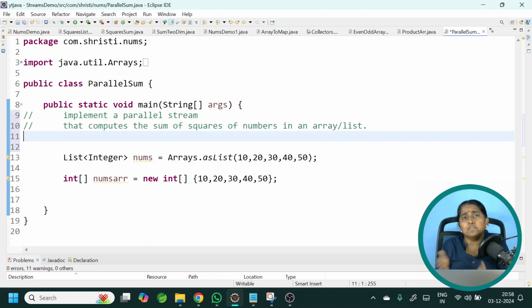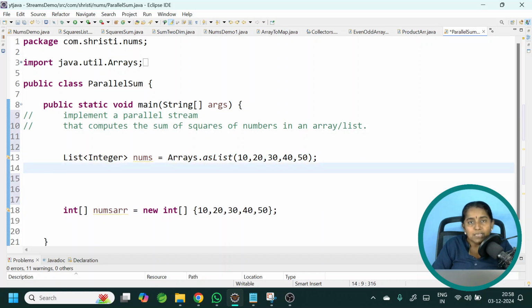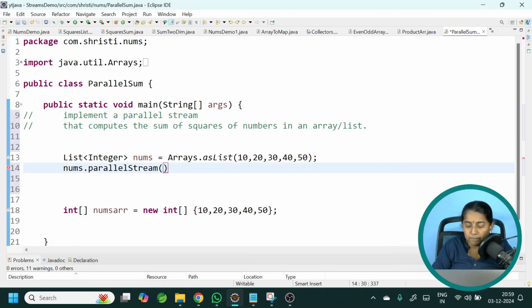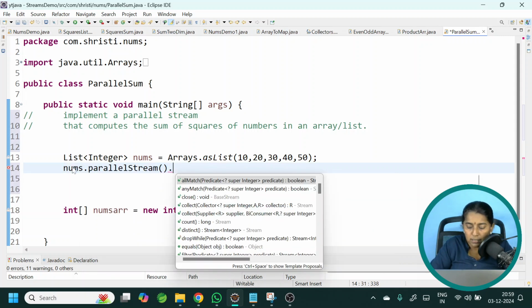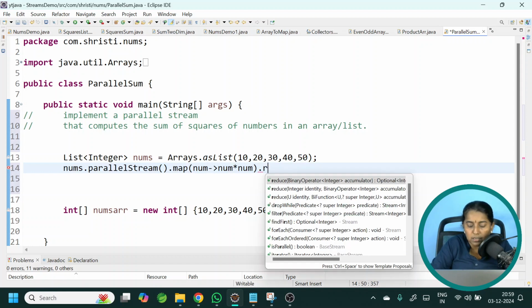When you are having a huge task, you are dividing the task into multiple simple tasks and you are trying to achieve it one by one parallelly. The same way here we are going to do. Now let us see how this can be done. First, we need to convert our list into a parallel stream. Numbers dot parallel stream dot map number arrow number star number dot reduce.